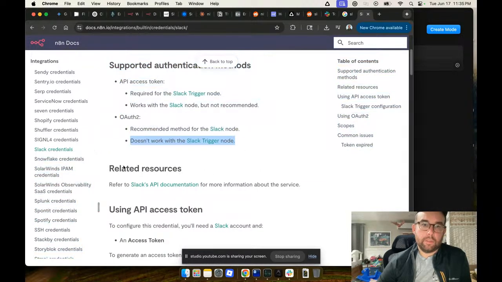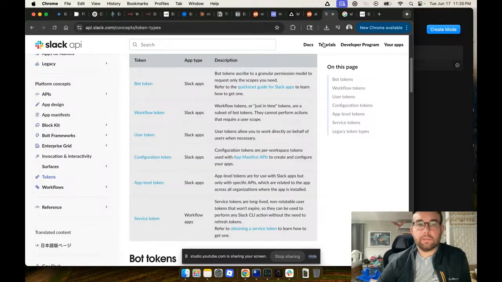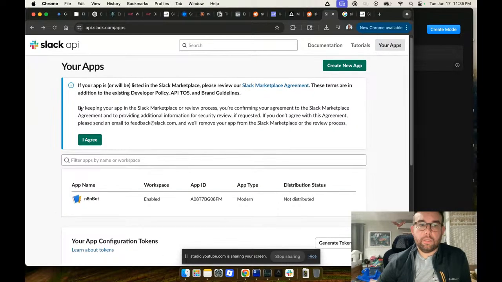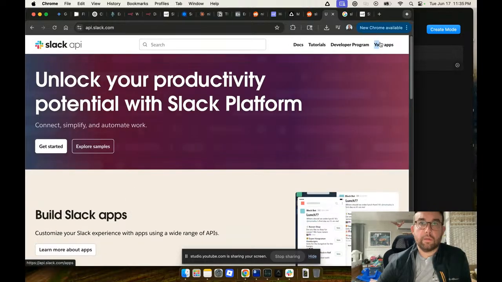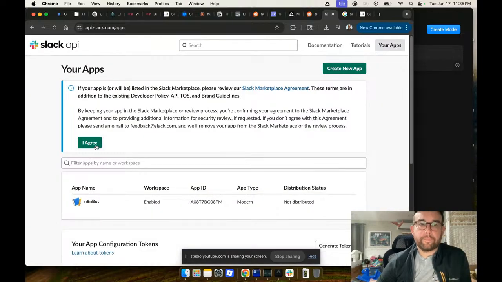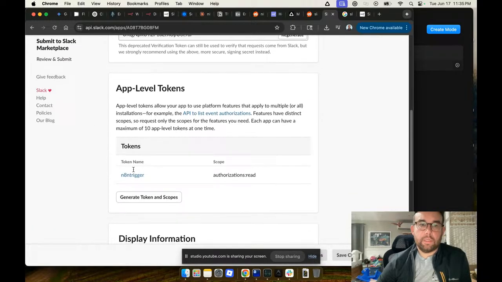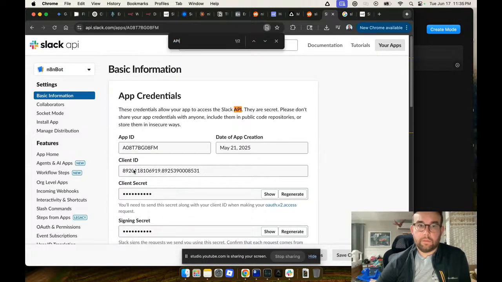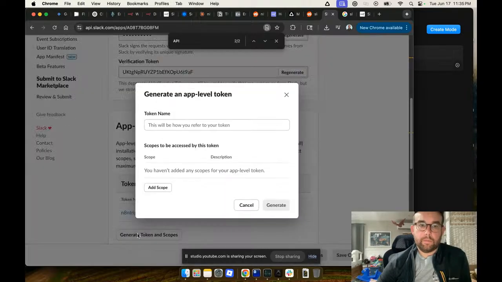It doesn't work. I see. API access token. API access token. That's what I need. API access token. Okay. Where's an API access token? API, app level tokens.